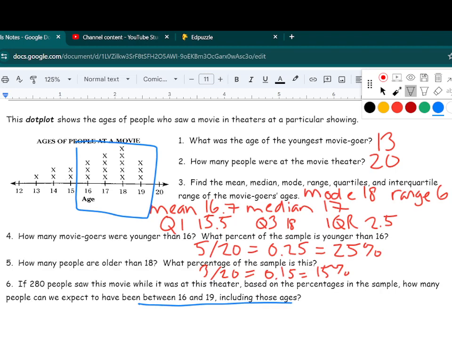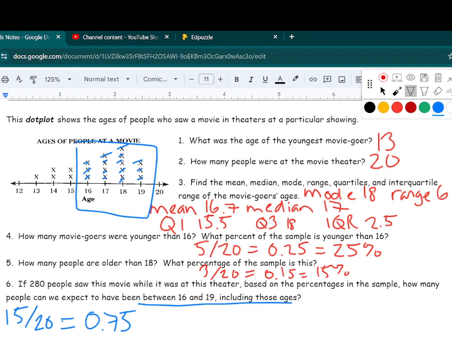So first we want to count up how many people are in that section. Count up how many X's are in there. 1, 2, 3, 4, 5, 6, 7, 8, 9, 10, 11, 12, 13, 14, 15. So we have 15 people between 16 and 19 of our sample, of our group. Then we are going to divide that by the total, which we had found earlier was 20 by just counting up all the data values. So dividing 15 by 20 gets us 0.75. Or 75% of the people who saw this movie were between 16 and 19 inclusive.